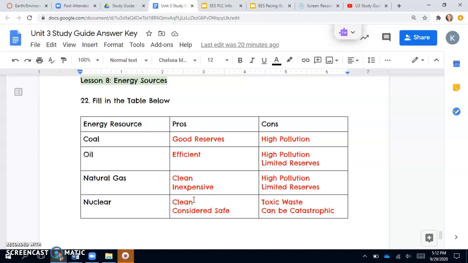So a byproduct of nuclear energy is toxic liquid waste that's radioactive. And remember, we talked about how we have to store those in drums out in the middle of the desert. And a meltdown can be catastrophic. It can kill people with radiation poisoning, and also give people cancer in the long run by exposing them to radiation.